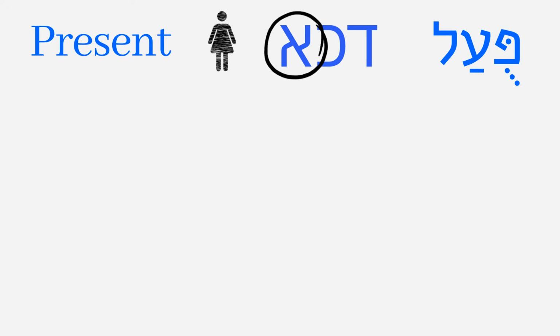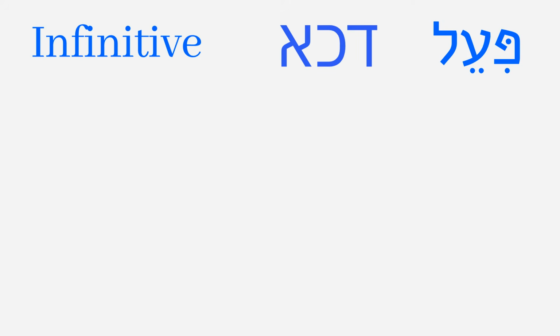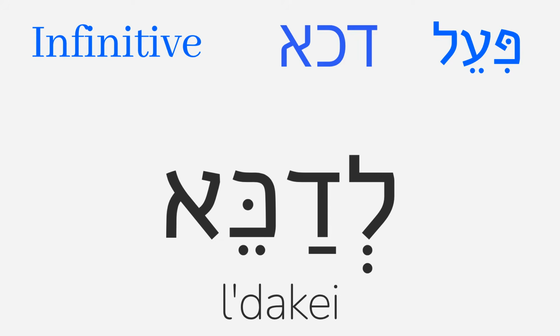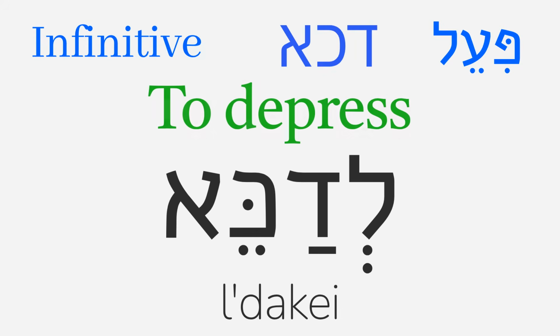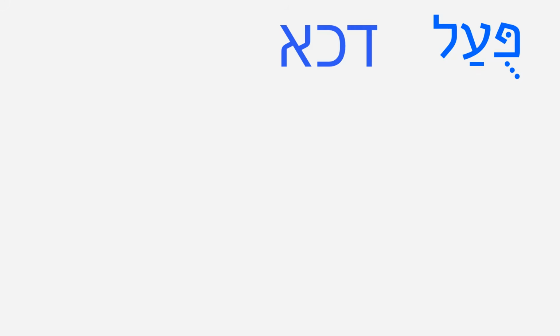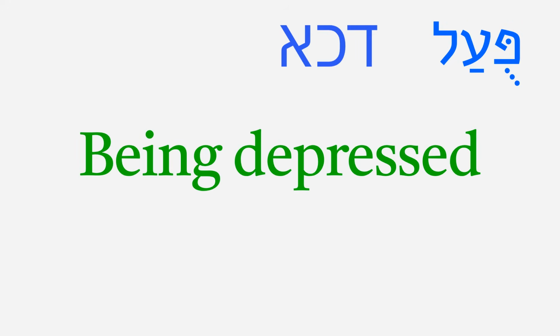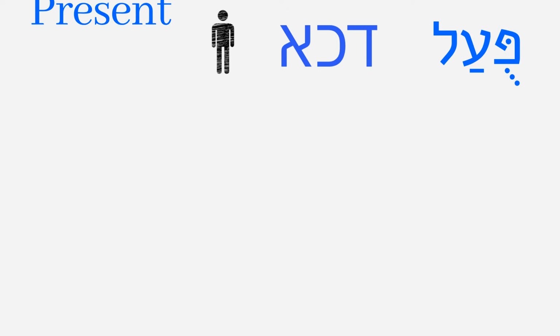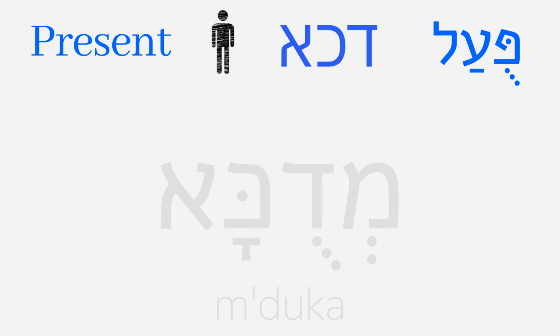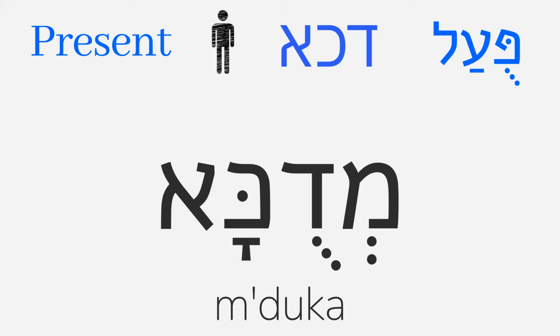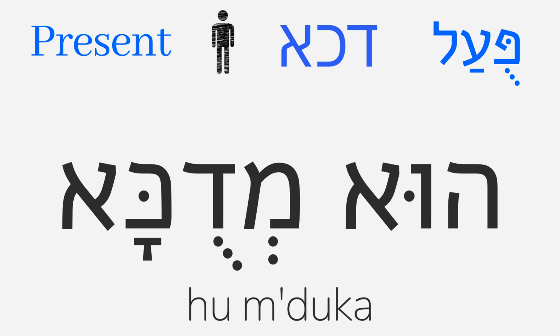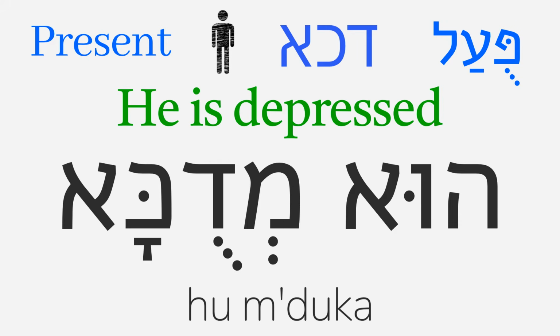This feminine singular form of the present tense of the pual will also be irregular if the last root letter is aleph. Let's learn a new root, dalet kaf aleph. In a piel infinitive, this root becomes ladake, which means to depress. In the passive pual, then, this root will have a meaning of being depressed. The masculine singular form of the present tense is regular, maduka, which we can use in a sentence like hu maduka, he is depressed.